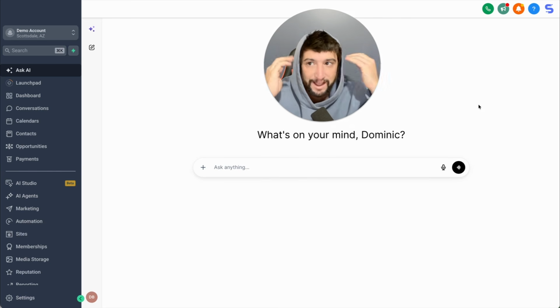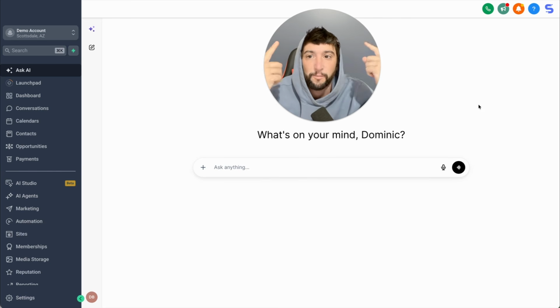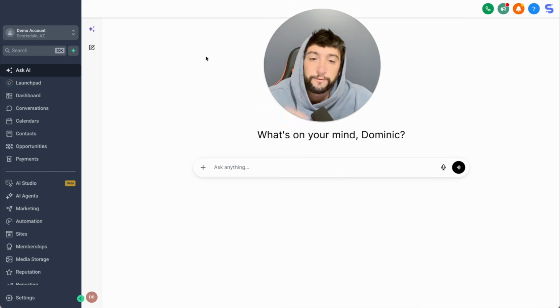Which ones should you use? How do you know which ones are good or bad? Will they actually help you? Will they save your time? Let's get into it. So for starters, if you guys don't know what AI prompts are, basically almost every single feature in GoHighLevel now has some type of AI put into it.